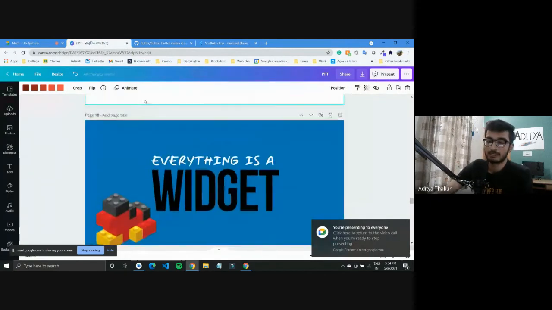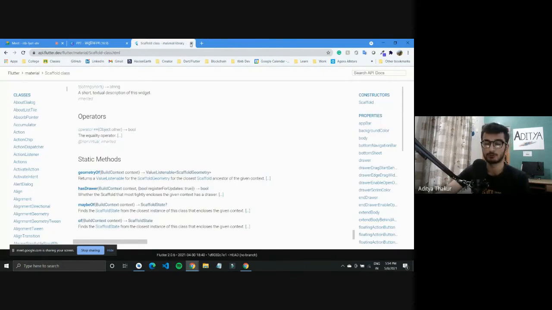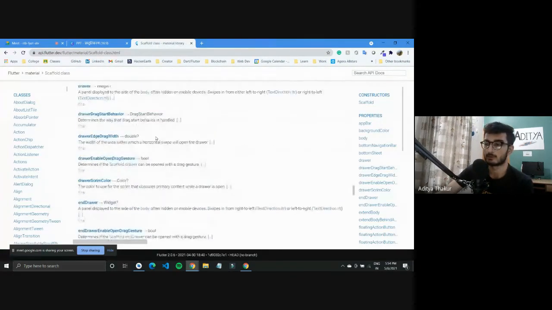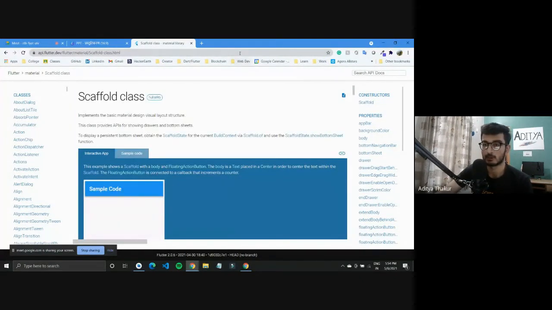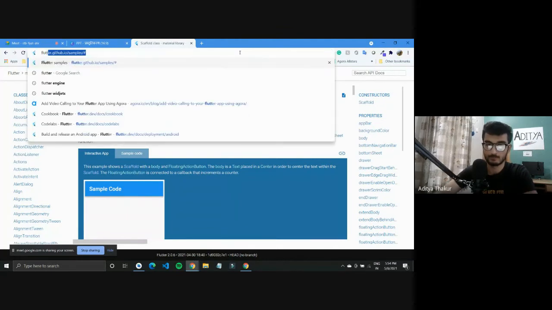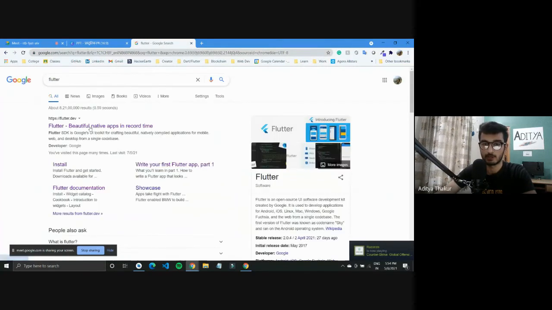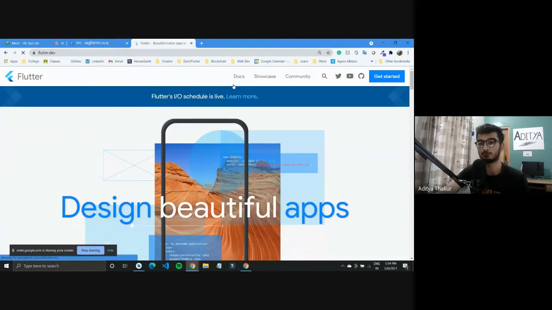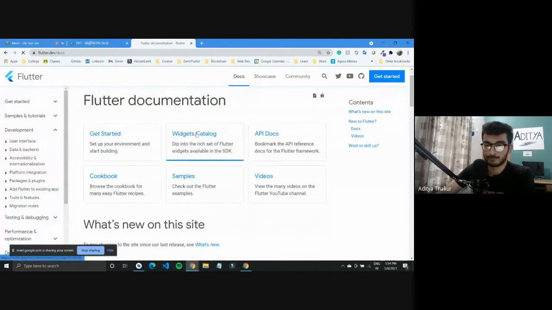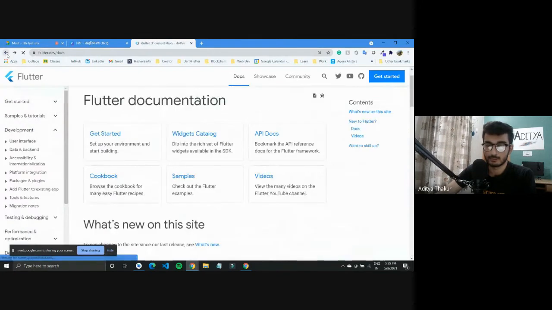So coming back to again, everything is a widget. We have all these different widgets that you can go through to know what all different widgets you have that you can modify. Flutter has this in their documentation. So you can go over to flutter.dev and go to docs, and there they'll have the complete widgets catalog available right here. So these are some of the widgets that you can try out in Flutter.